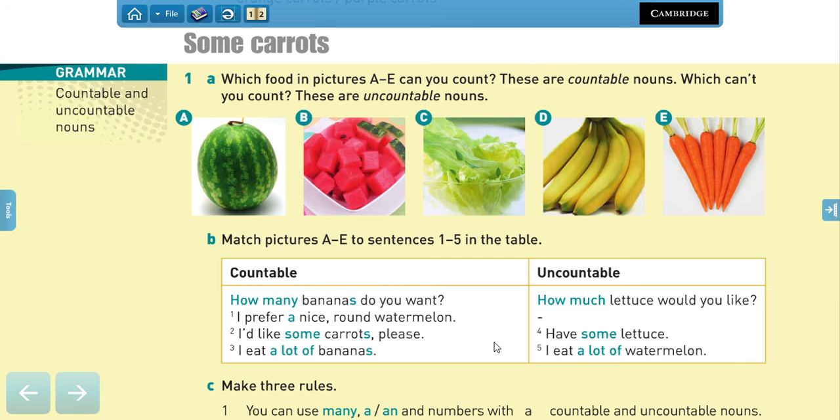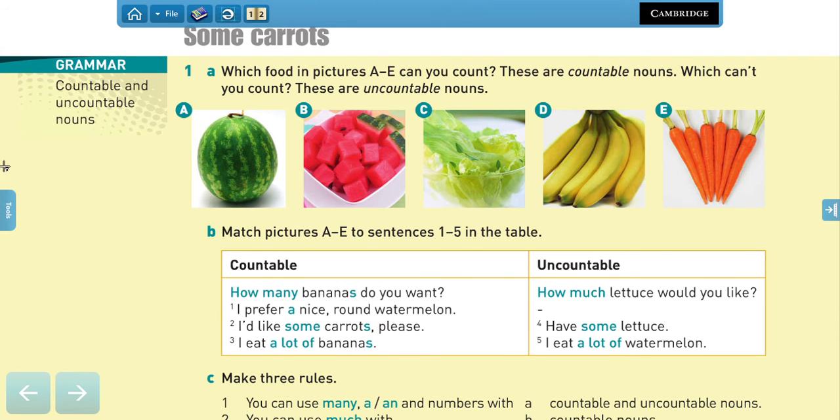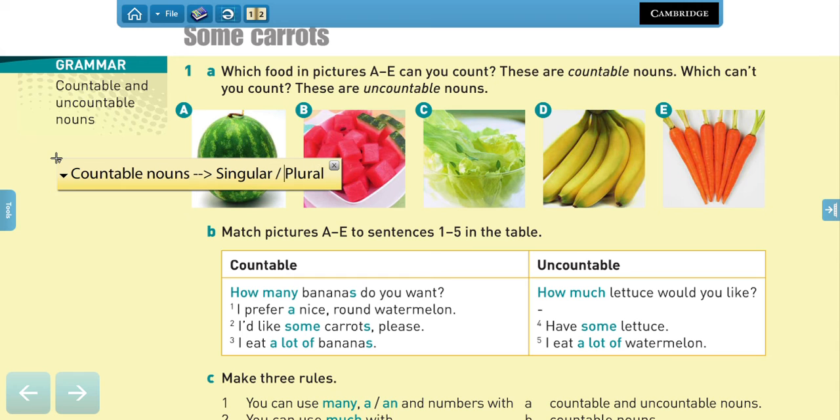Now, what you have to know when we talk about countables and uncountables is that countable nouns can be used in singular and in plural as well. So when we talk about them in singular, of course, you can say a and an, depending on the object, right?